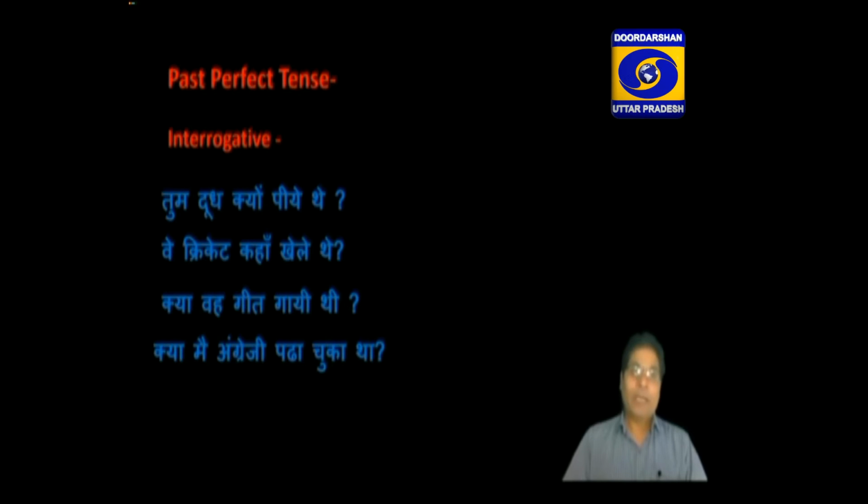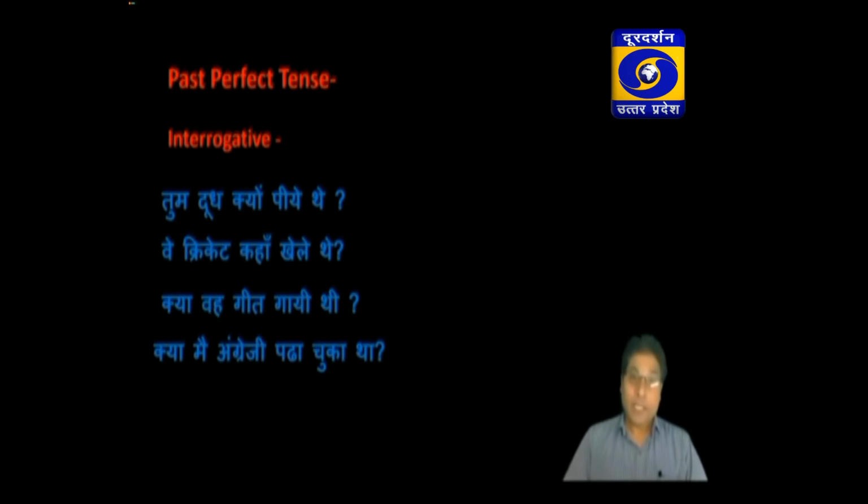Keep in your mind that if there is an interrogative sentence in any tense, whether it is present, past or future, whether it is present indefinite, present continuous, present perfect continuous, or past indefinite, past continuous, past perfect, or past perfect continuous, then first of all you have to search for the interrogative word.